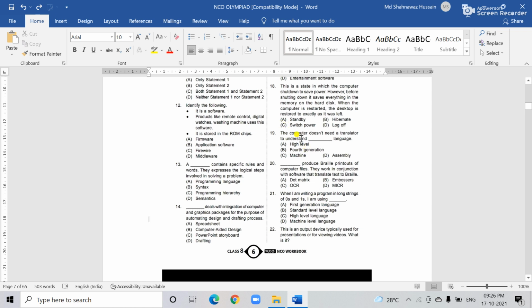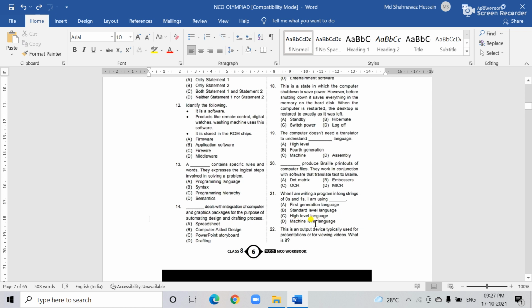Just check question number 19, which we already discussed, related to the language. Question 19 and question 21 are slightly similar, but not 100% similar. We already discussed in question 19 that the computer knows only machine language. The machine language is 0 and 1, the binary language. So the correct answer is D, machine level language.